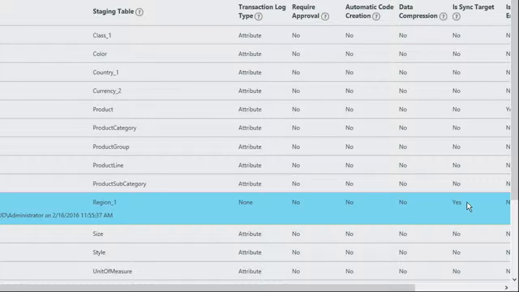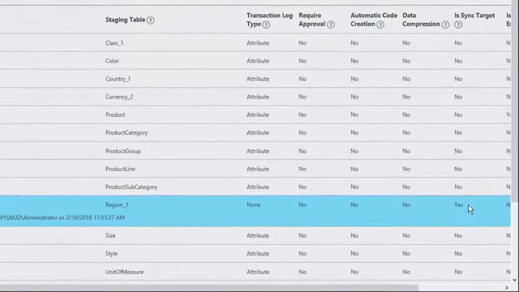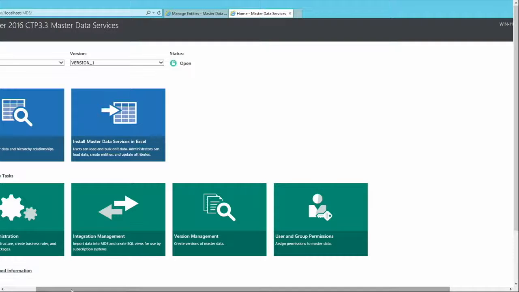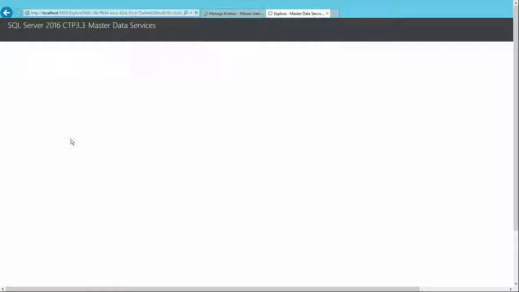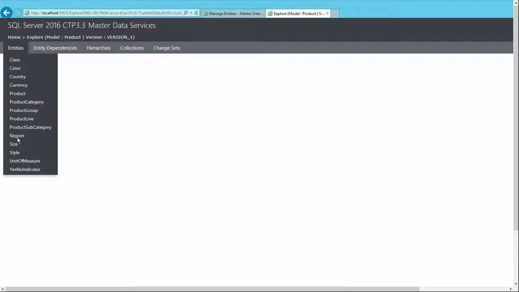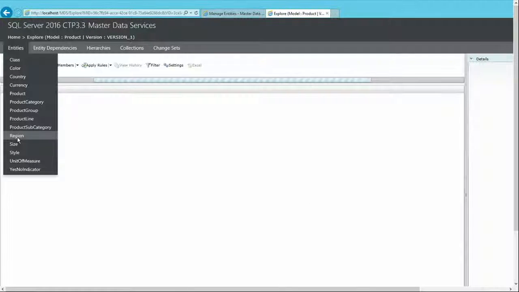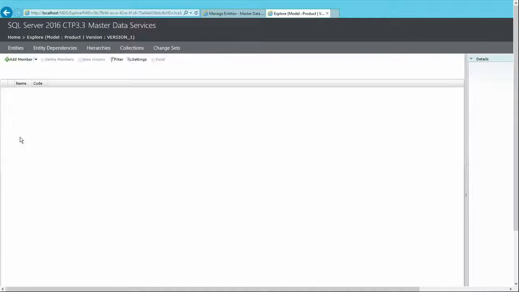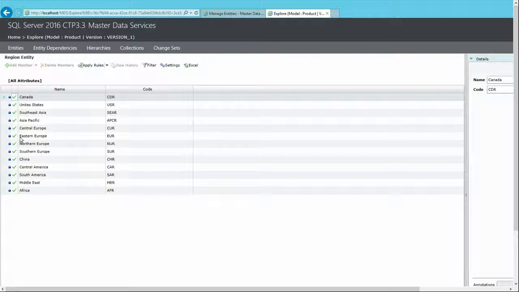I don't believe the synchronization has happened or not unless I happen to see the master data for the region entity in the product model. For that, let's go into the Entity Explorer. As you can see, I see this new region entity in the product. I'm going to click on that. Here is the master data that was part of the region entity. So this is how you create an entity sync relationship and keep the entities across various models in sync.